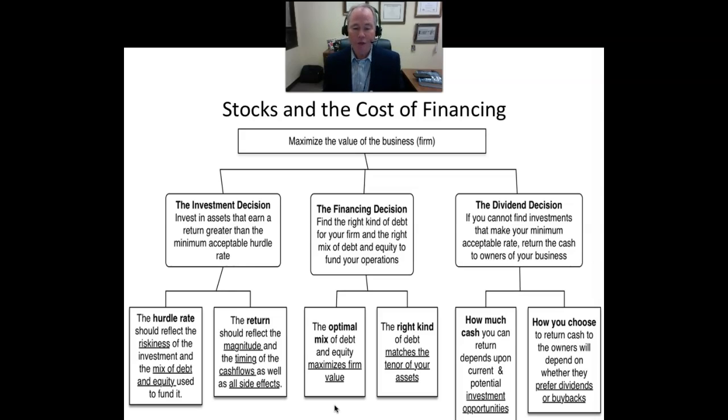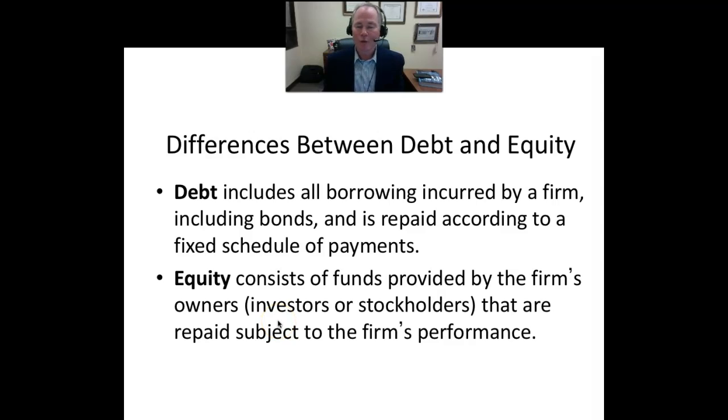The idea is to understand the costs associated with debt financing and equity financing so that we can determine the optimal mix of debt and equity financing to arrive at a hurdle rate, in other words, our average cost of capital. And we're going to use this hurdle rate in our investment decision. In other words, we want to choose investments that have a rate of return higher than our hurdle rate. Now, there are several differences between debt and equity.